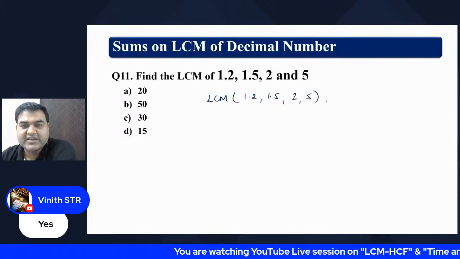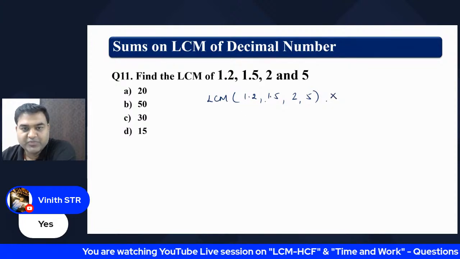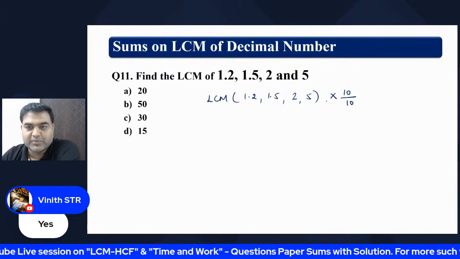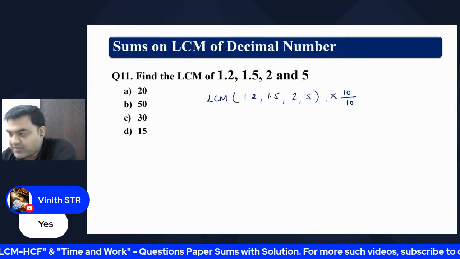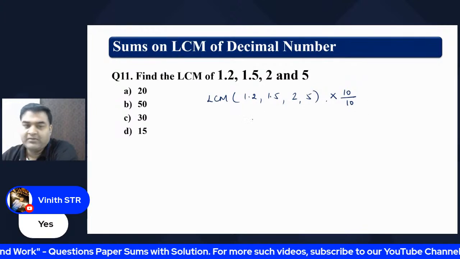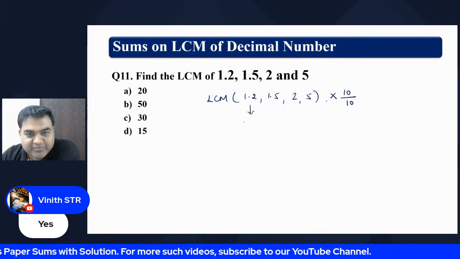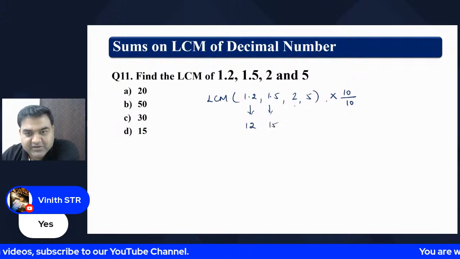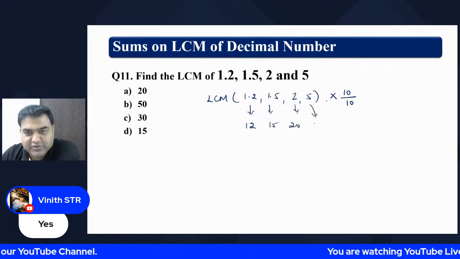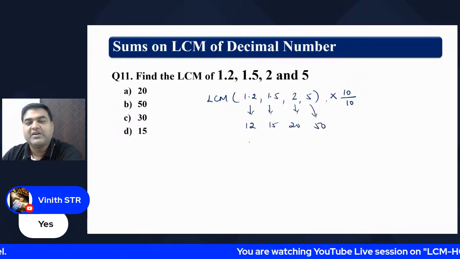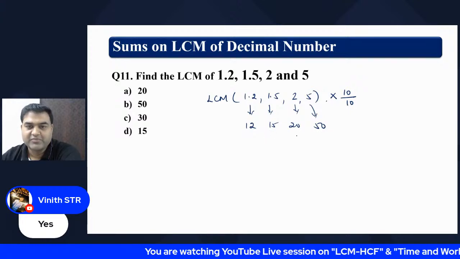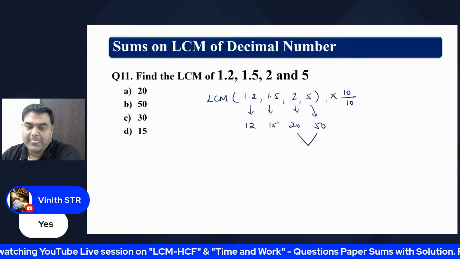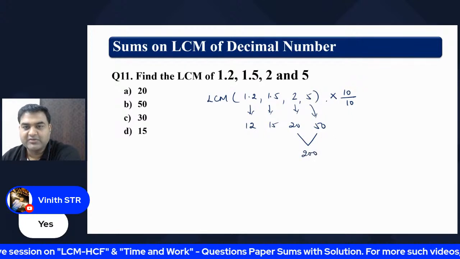What we can do is write these numbers as multiplied by 10 divided by 10. So the numbers become: 1.2 becomes 12, my dear friend. This becomes 15. This becomes 20, and this becomes 50. So these are the four numbers, and now we can find the LCM of those numbers. Okay, let's try to find the LCM of all these numbers. 50. So clearly it is 200.